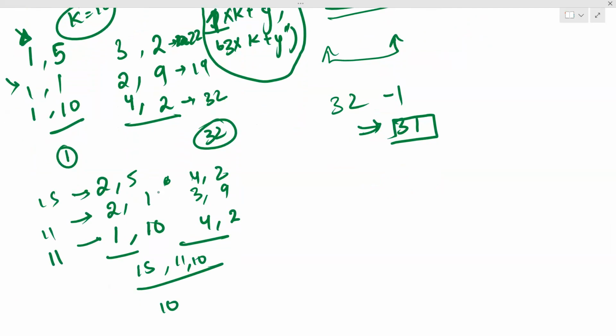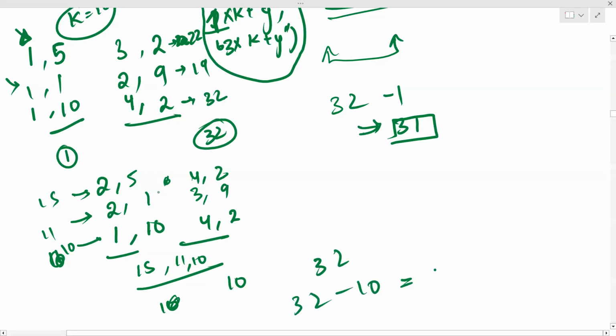Okay, so 10, this is 10 on the first day, 10th hour. So the minimum of these is now 10, and the maximum of all of these will still be 32. So 32 minus 10 is 22. So this is your answer now.